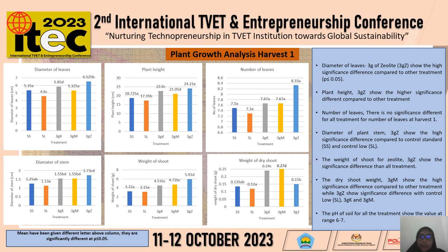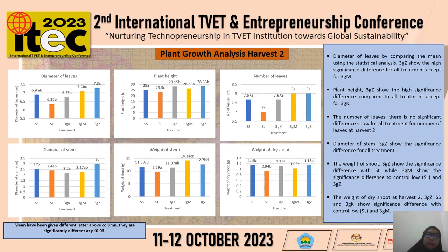For the diameter of stem, 3 gram zeolite shows a highly significant difference compared to only the standard control and also the standard low. For the weight of shoot, 3 gram zeolite shows a significant difference for all treatments. And for the weight of dry shoot, 3 gram zeolite shows a significant difference only with the control low, 3 gram kaolin, and also 3 gram metakaolin. But for the pH, there are no differences. For all the treatments, the pH range is about 6 to 7.